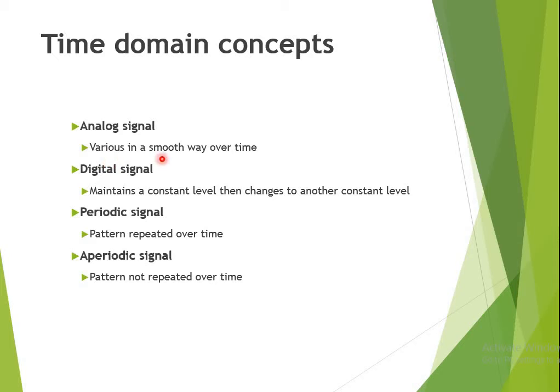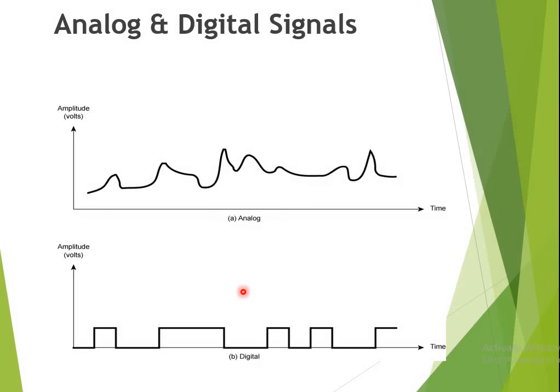A signal which varies in a smooth way over a period of time is an analog signal. A digital signal maintains a constant level and then changes to another constant level. A periodic signal is a signal whose pattern repeats over a period of time. An aperiodic signal is a signal whose pattern does not repeat over a period of time. This is your analog and digital signal.